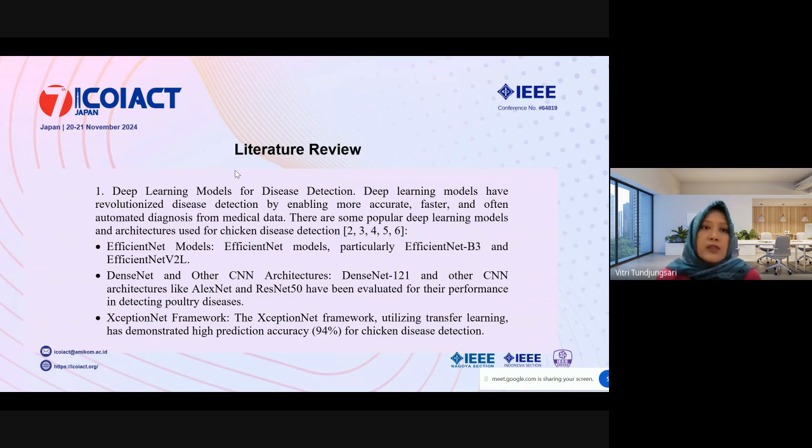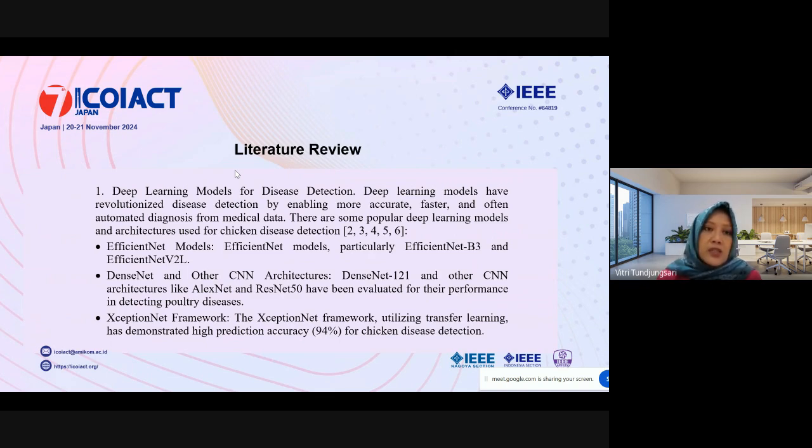Deep learning models have revolutionized disease detection by enabling more accurate, faster, and often automated diagnosis from medical data. There are some popular deep learning models and architectures used for chicken disease detection from references number 2, 3, 4, 5, and 6. And there are three models that are often used for chicken disease detection.